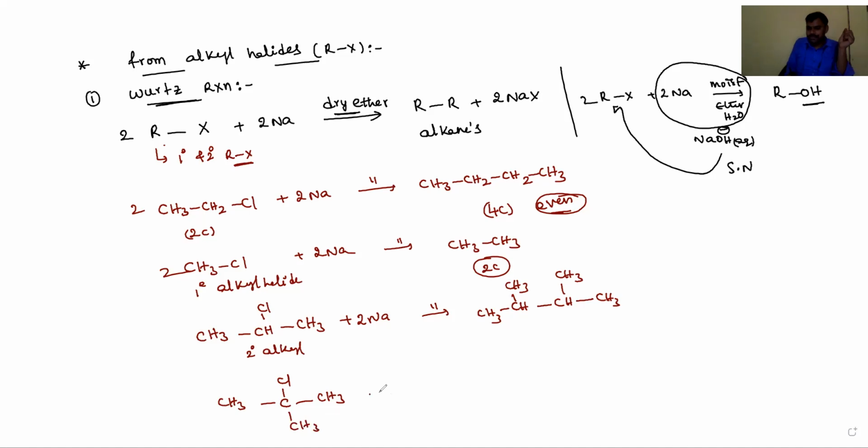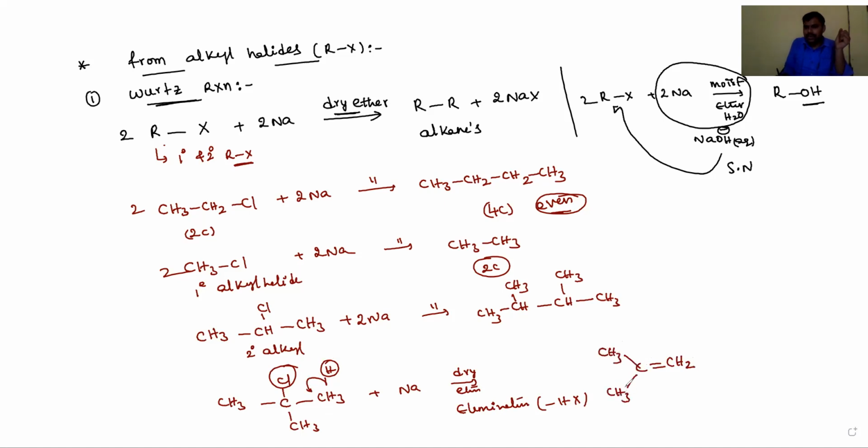If a tertiary alkyl halide is used with sodium metal and dry ether, then it undergoes an elimination reaction, dehydrohalogenation. This is called beta elimination: one beta hydrogen and the alpha halogen are lost, and the products are alkenes. So alkenes are the products, dear students. You have to remember that in the Wurtz reaction only primary and secondary alkyl halides are involved.